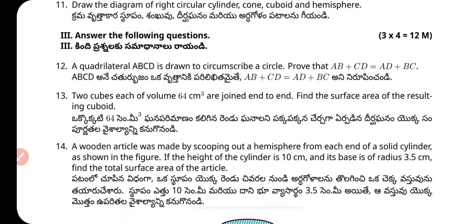Next question, question number 13. Two cubes, each of the volume 64 centimeter cube, are joined end to end. Find the surface area of the resulting cuboid.